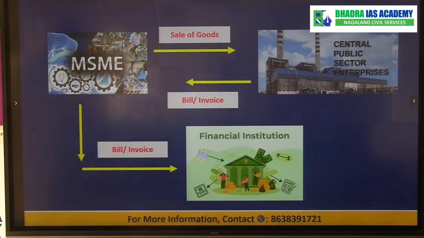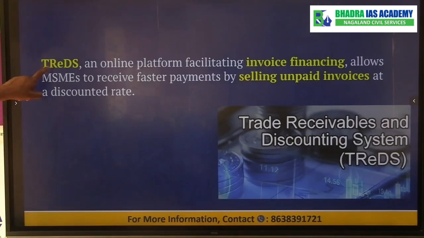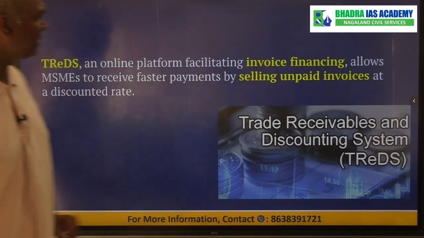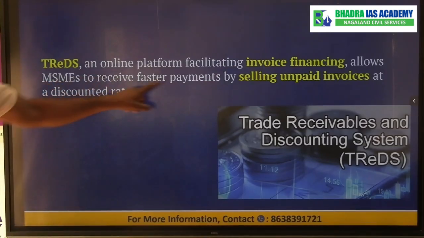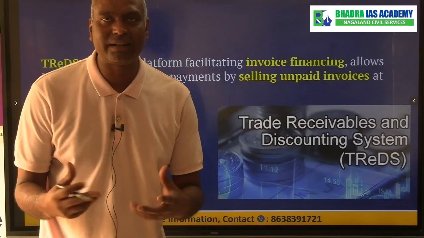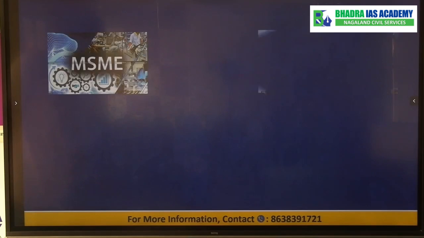Is this concept clear? So this is what basically government meant to say, the TREDS system. It's an online platform for financing the invoice, which allows the MSME to receive quick payments by selling unpaid invoices, that means unpaid bills. Clear? So this is a very simple mechanism, right?